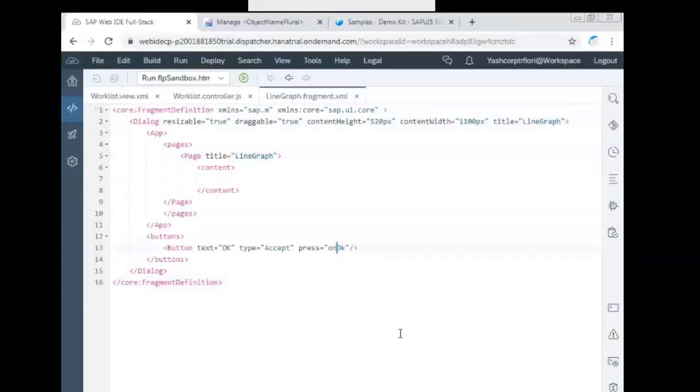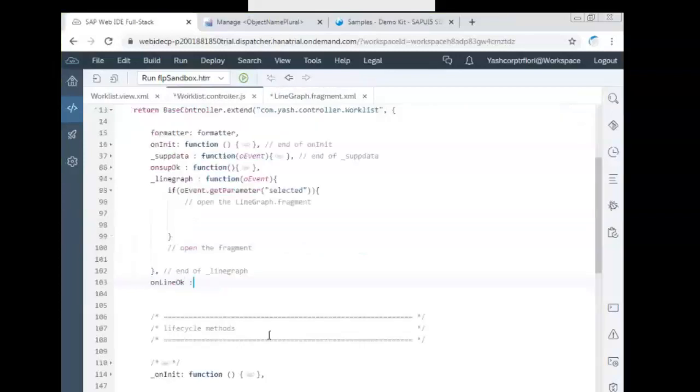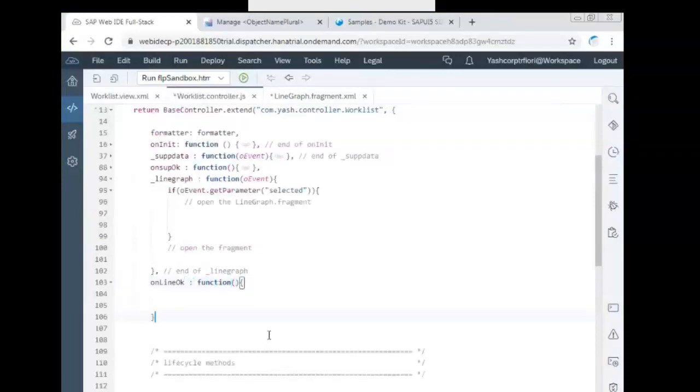Okay, so this is the closure of the fragment on line. Please don't type the fragment code. Kindly copy paste the fragment code from your previous application. I'll use this to close the fragment.